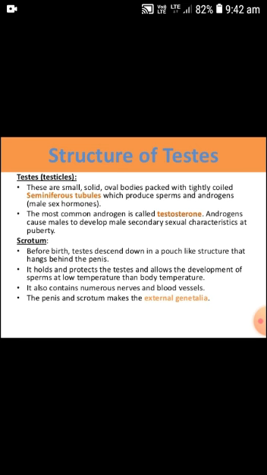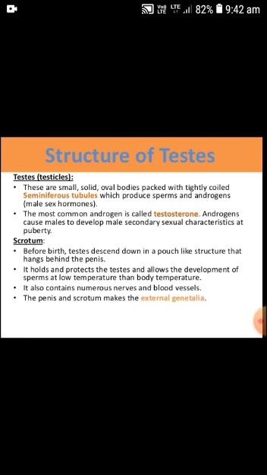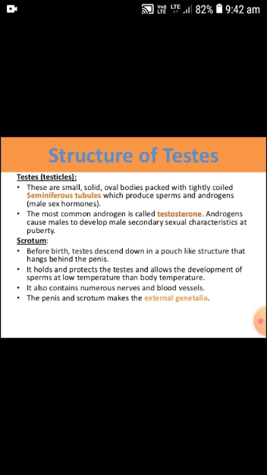The testes are small solid oval bodies packed with tightly coiled seminiferous tubules which produce sperms and androgens in males. The most common androgen is the hormone testosterone, and androgens cause males to develop male secondary sexual characteristics at puberty. The scrotum is the thin bag-like pouch in which the testes are present, hanging behind the penis. It holds and protects the testes and allows the development of sperms at a lower temperature than body temperature. It also contains numerous nerves and blood vessels.